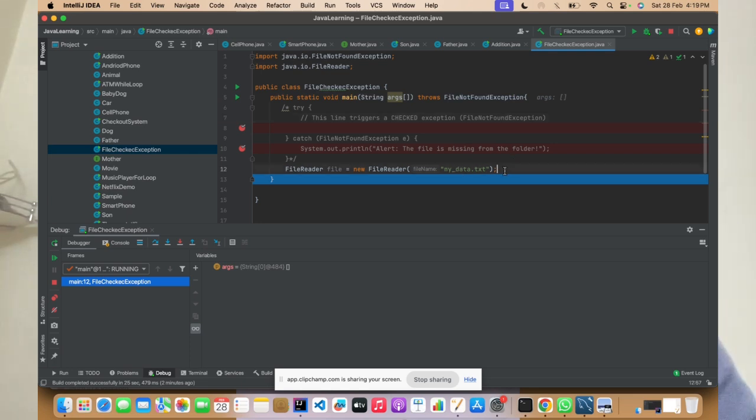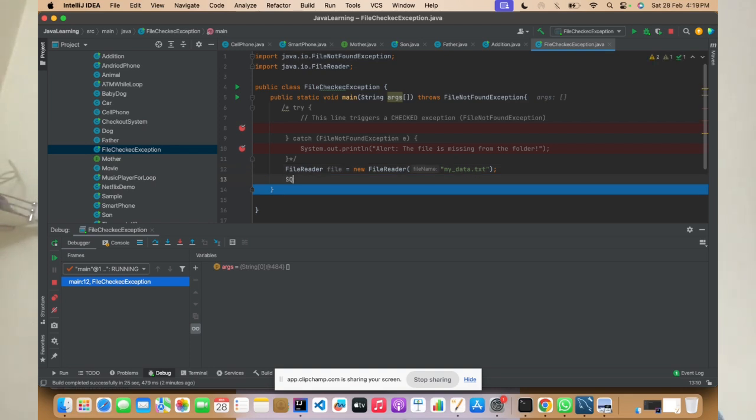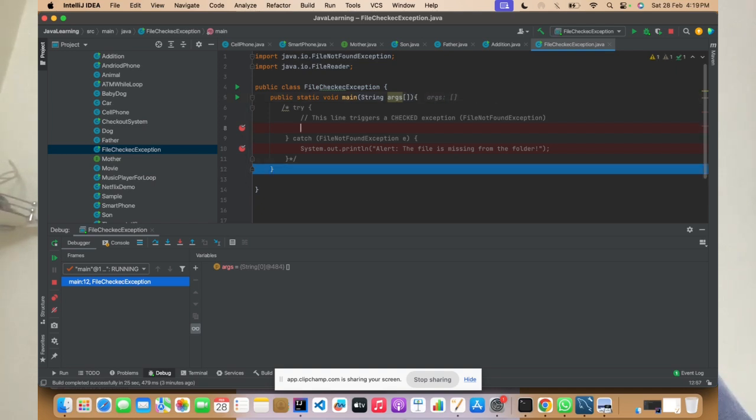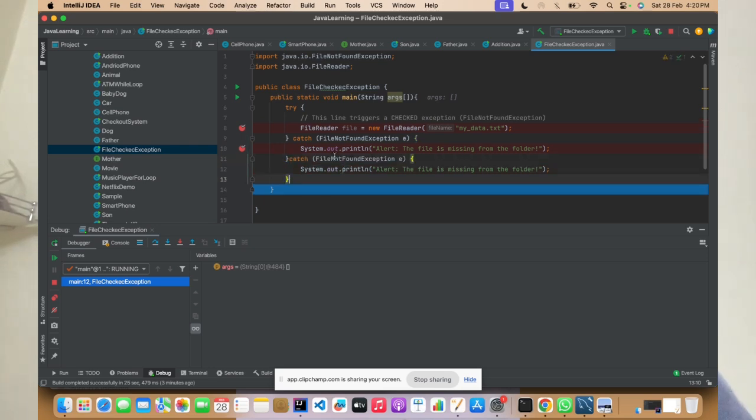Now you're trying to connect to a database, and if the database is down, then you get SQLException. What do you do? You write one more catch. There's multi-catch. So I'll just say Control Z. I'll copy this exception again and paste it here. These are multiple catch blocks, right?